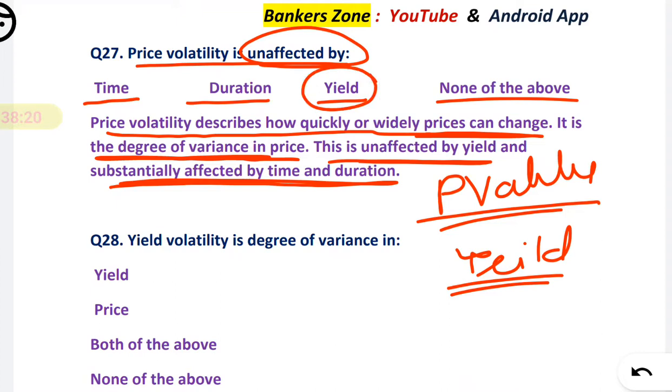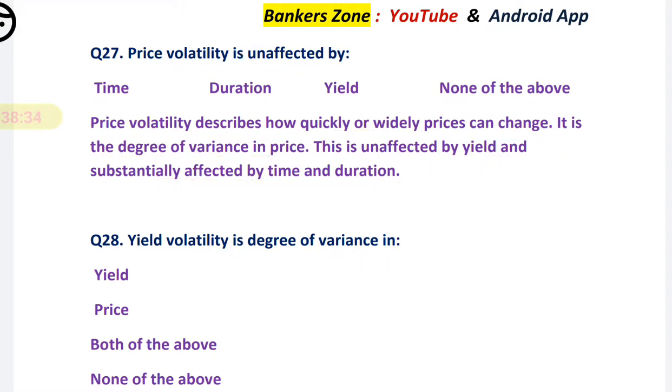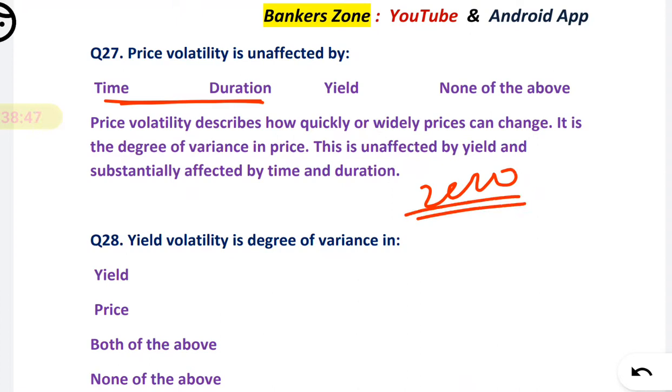Okay, basically it depends on your coupon rate. How much you will get depends on the coupon rate. Okay, if time and duration are fixed, basically you can easily guess the answer. See, time and duration are not different parts. Okay, duration and time, duration is in years. So we can say yield will be your option. And see, basically in case of zero coupon bonds, what we can say, our yield depends on what?